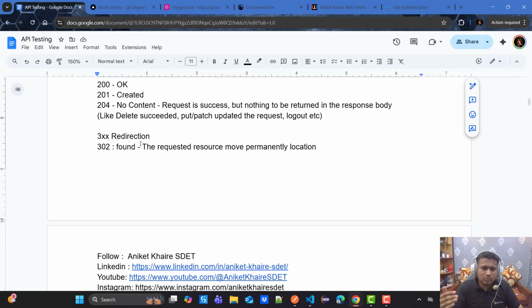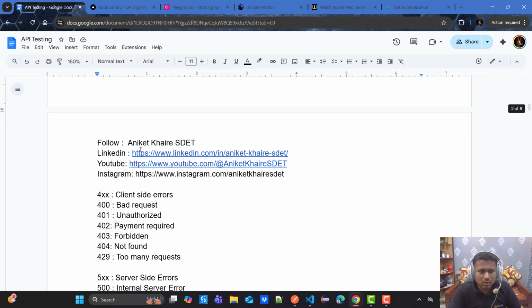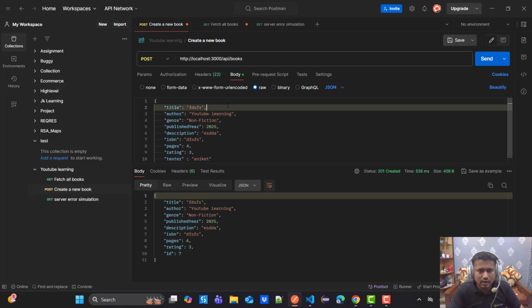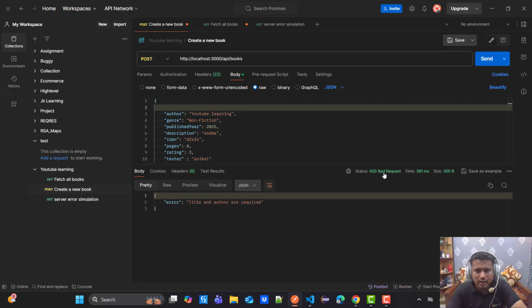302 Found: the requested resource has been moved to another location. This is one of the frequently asked status codes. 4xx is client-side errors, that is, bad request. Now if I remove the title from this, as you can see, this is a bad request: title and authors are required.